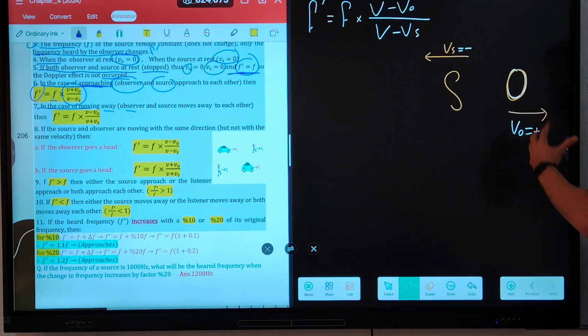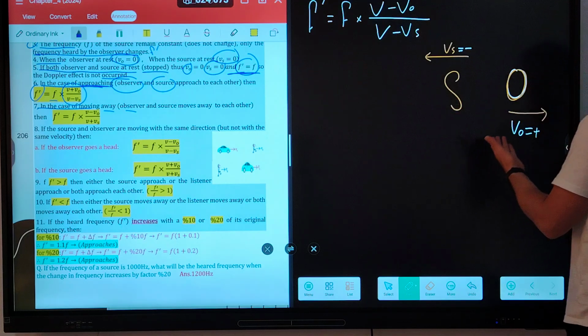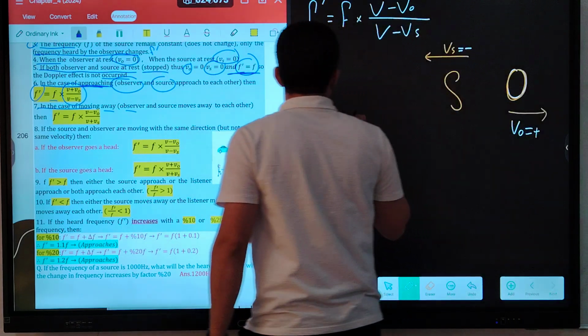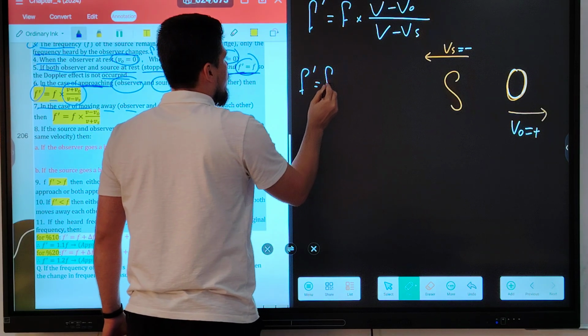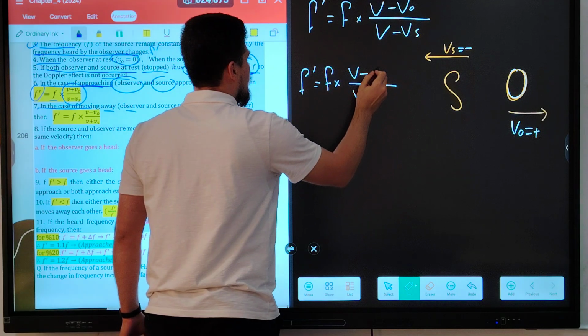VO also moves away. They are moving away from each other. VS becomes negative because the arrow of the VS is directed to the left and the arrow of the observer is directed to the right. So the equation will be like that: F prime equals F times (V minus VO) over (V minus Vs).